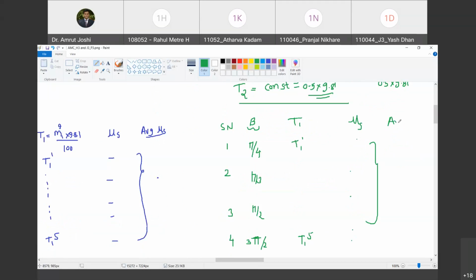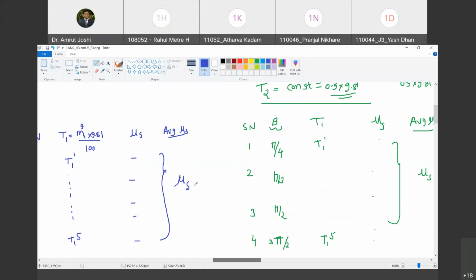Take the average of these 5 values, and you will get the average mu s. You have already got an average mu s here. Are you with me? Yes. The average of these two is a better approximation to mu s. Do you agree with me?